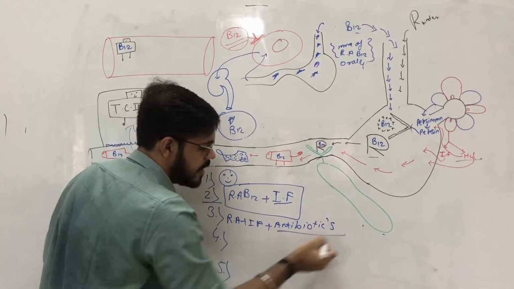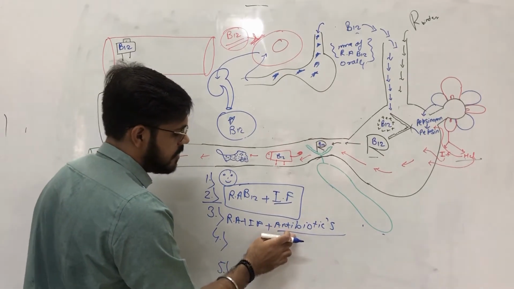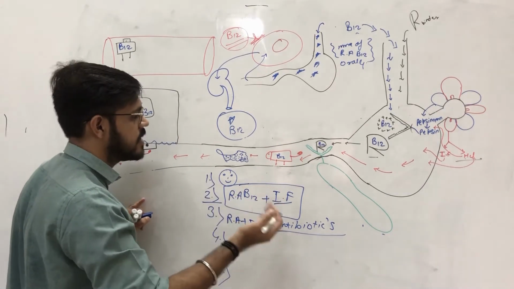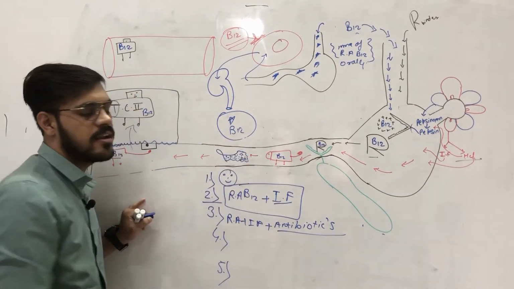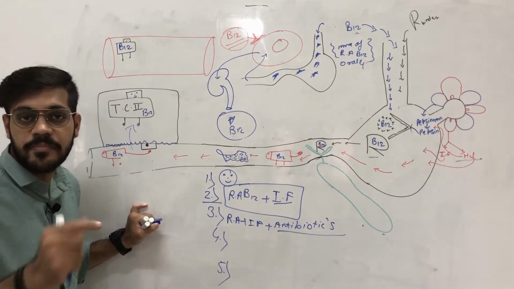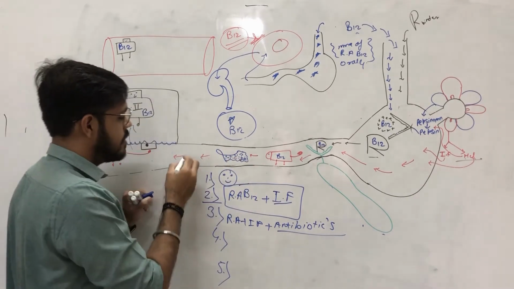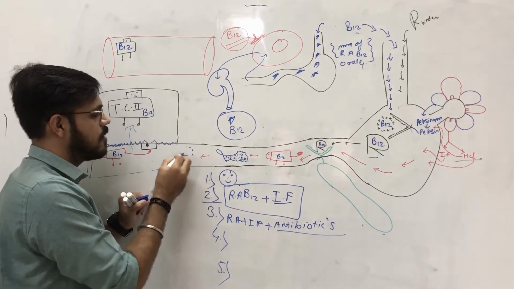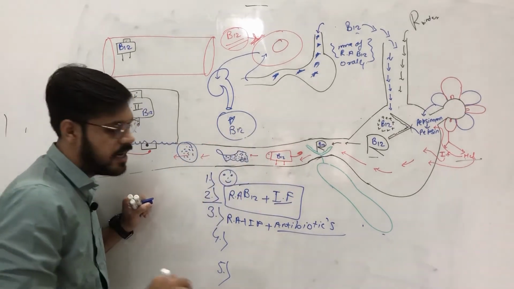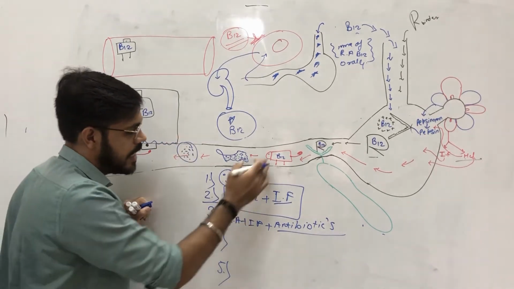After giving the course of antibiotics, we repeat the test again, and now the radioactive B12 appears in urine. That means the problem was in the GIT, it was microbial overgrowth in the GIT. These microbes were consuming all the B12, and after giving the antibiotics, the microbes were killed